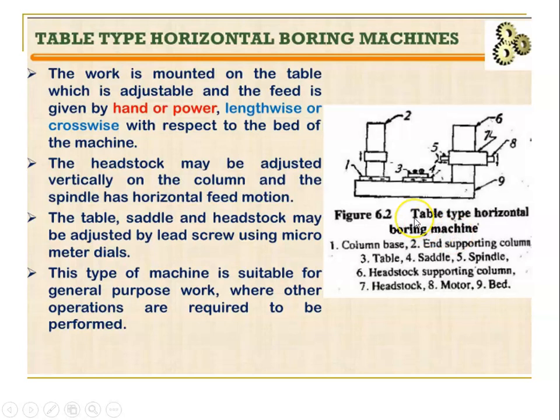So we have a lead screw in a lathe. We have a lead screw for the threading process, right? So once we engage the lead screw, we do threading. Here the lead screw is used for movement of the table, saddle and then headstock. And we have a micrometer dial, so we can easily measure how much we need to move. So this type of machine is suitable for general purpose work and other operations that are required to be performed. So this is the table type.